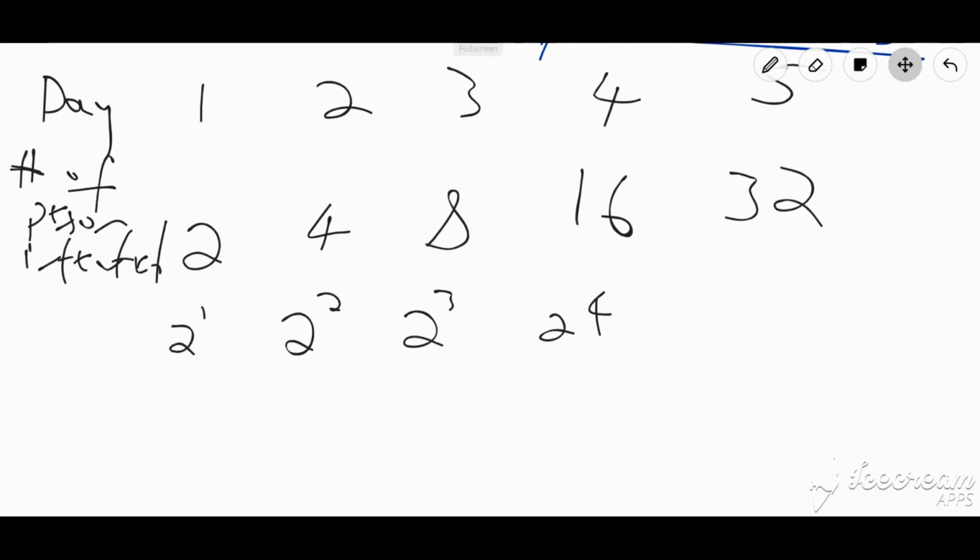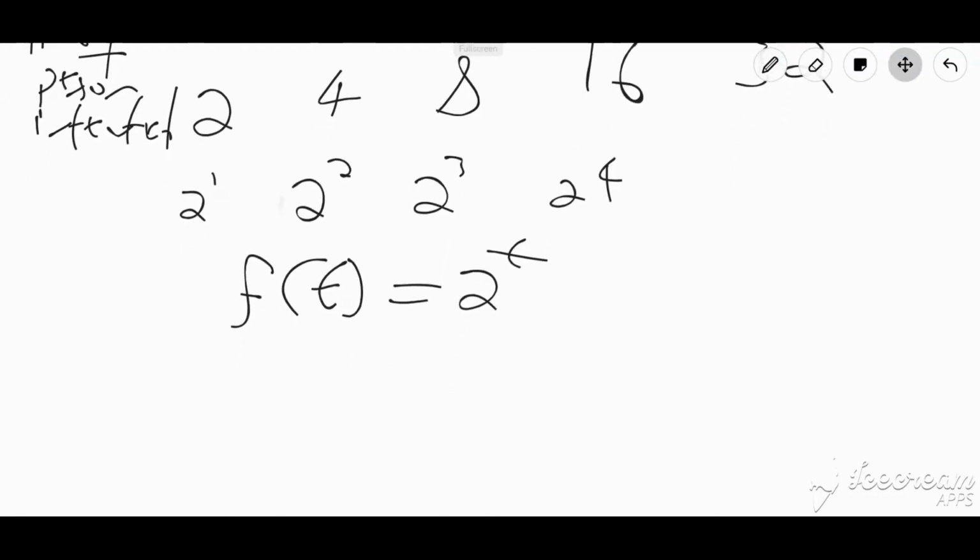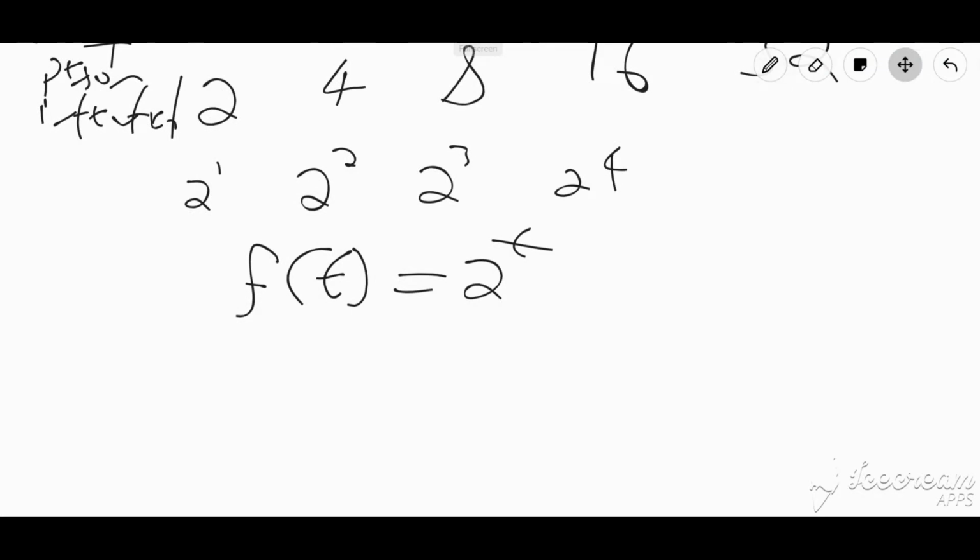So just looking at this pattern, on day 1 you have 2 to the 1, on day 2 you have 2 to the 2, on day 3 you have 2 to the 3. We can simply create a function here. Let me call it f of t, where t is the time in days. This would just be equal to 2 raised to the t power. So if I want to make a prediction as to what will happen, probably on day 10, all I would have to do here is simply say f of 10, which would be equal to 2 raised to the 10th power. A very large number actually.